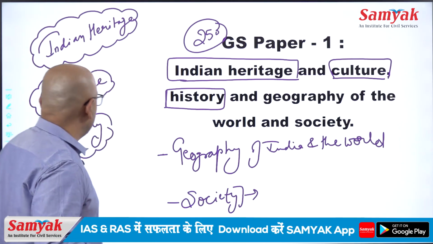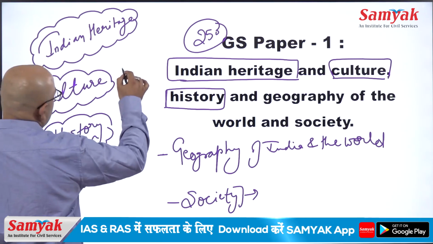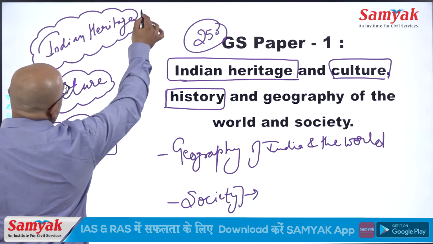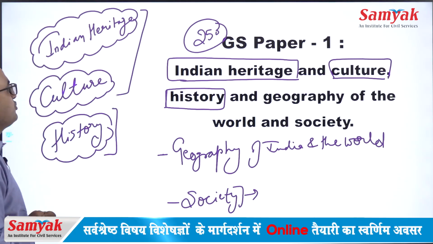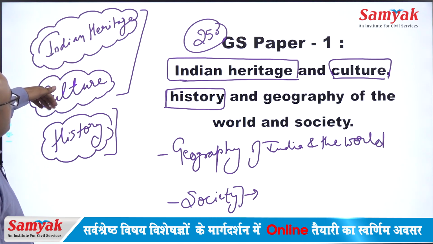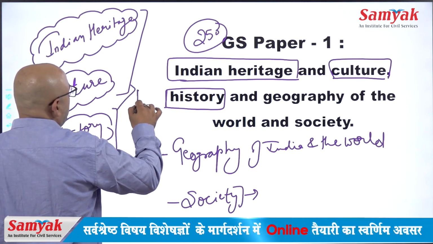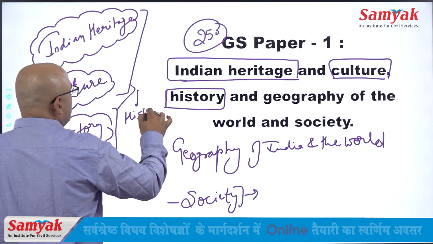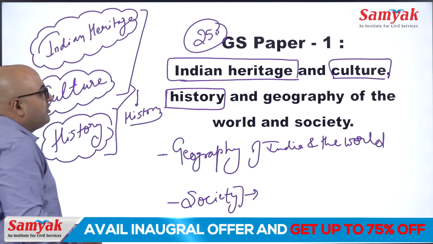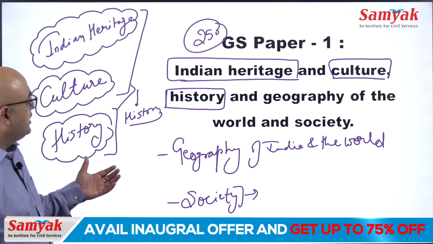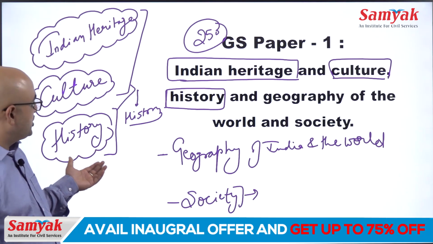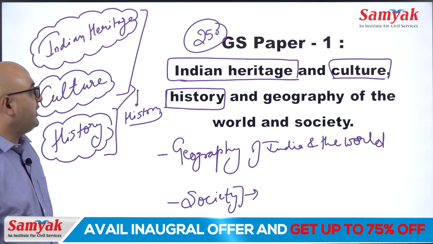Then history. Some teachers consider Indian heritage and culture as different, but in my opinion these are quite related to each other. Therefore, let us consider both these parts as history. Then this section of GS paper 1 generally consists of three parts: history, geography and Indian society.